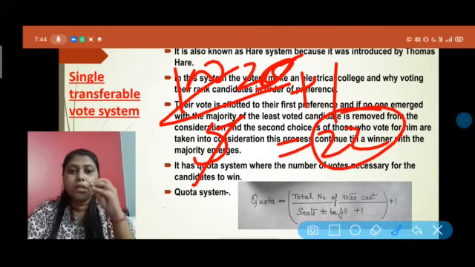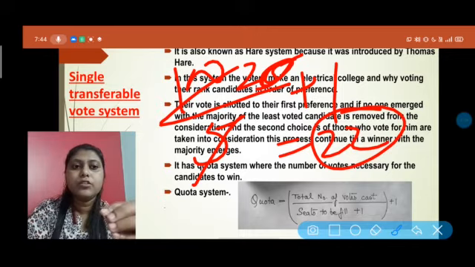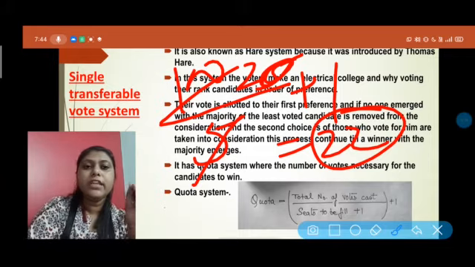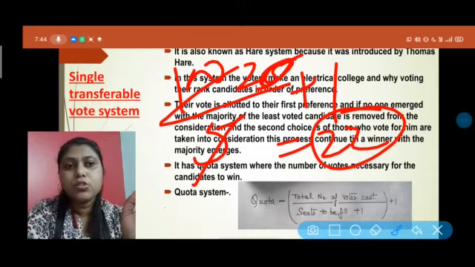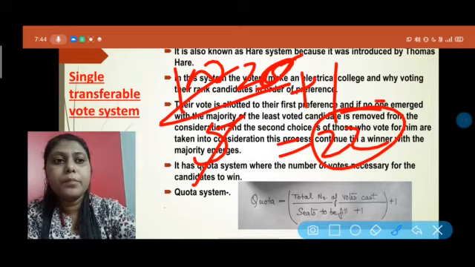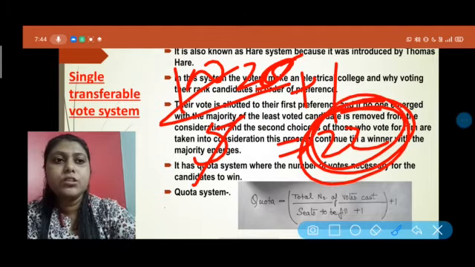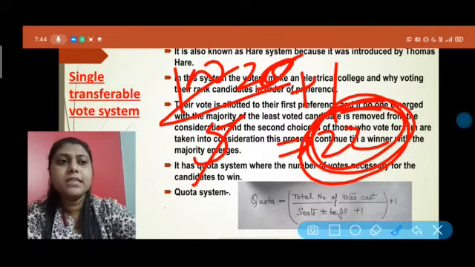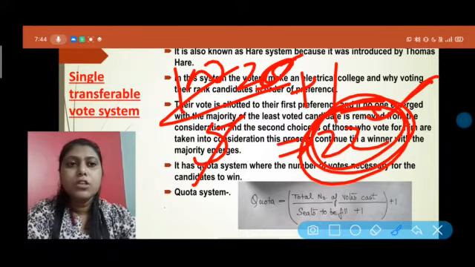If a particular person does not get 22 votes, then that person will not be declared elected. So one particular candidate needs 22, and only then will they be declared elected. So 1 seat is equal to 22 votes. This is how it is found.